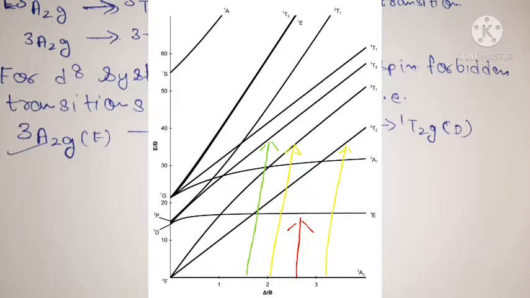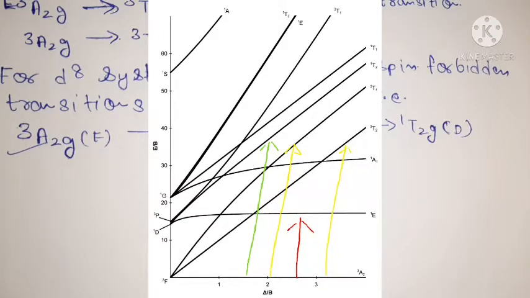So the energy of the green arrow transition is greater than the spin allowed transitions. But in the question they will ask you about the weak band.